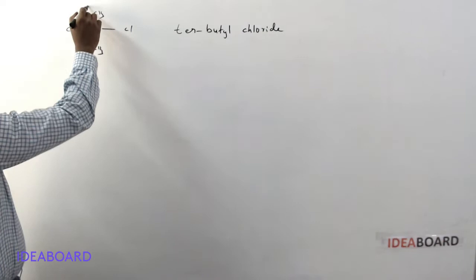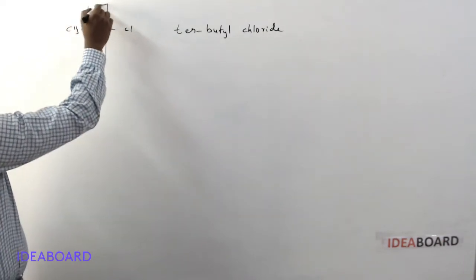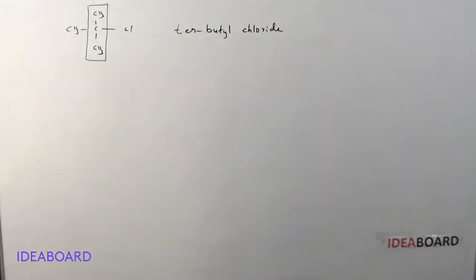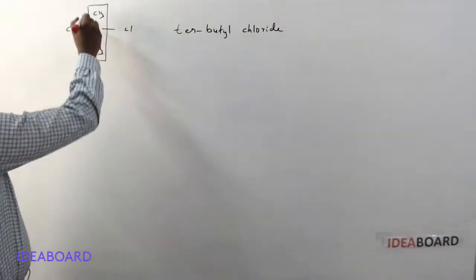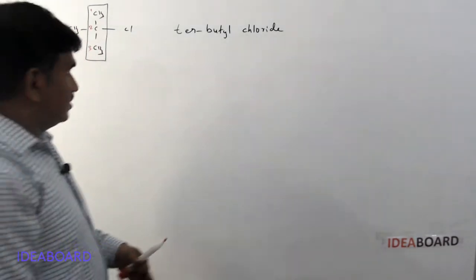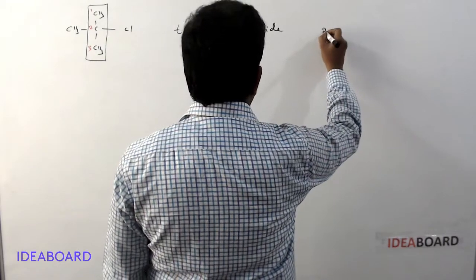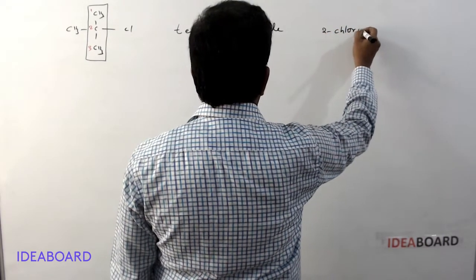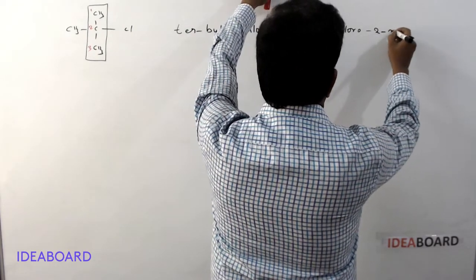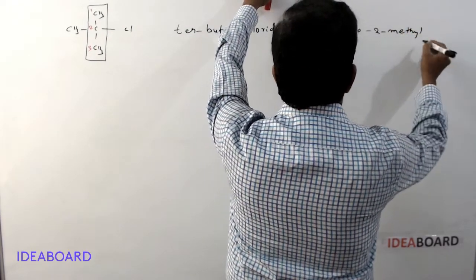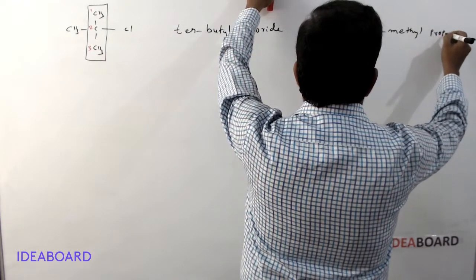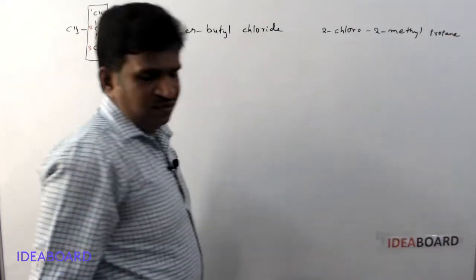IUPAC name for this compound: this is the parent chain, 1, 2, 3, so 3 carbon atoms are present. At the second carbon we have chlorine, so 2-chloro. And at the second carbon we have a methyl group also, so it is 2-chloro, 2-methyl. How many carbons in the chain? Propane. So 2-chloro-2-methylpropane.